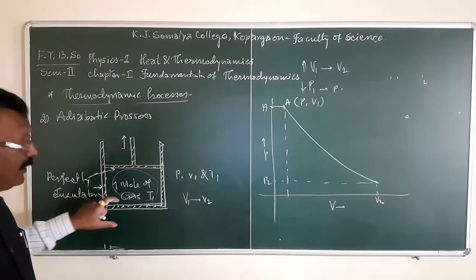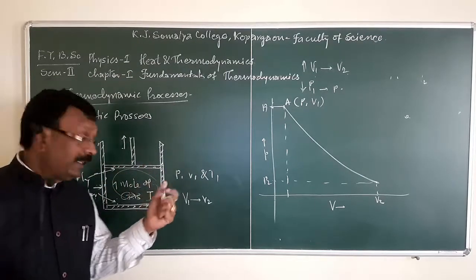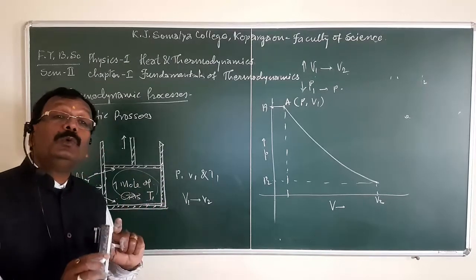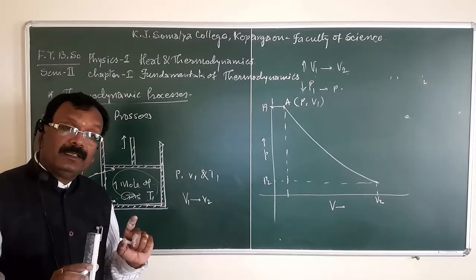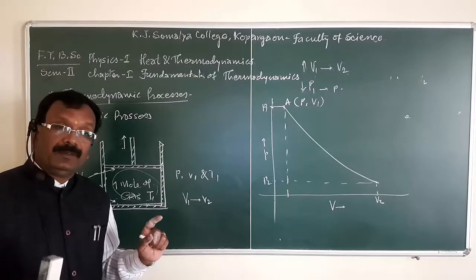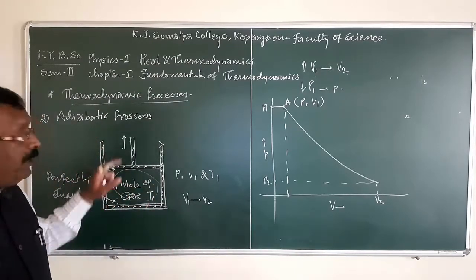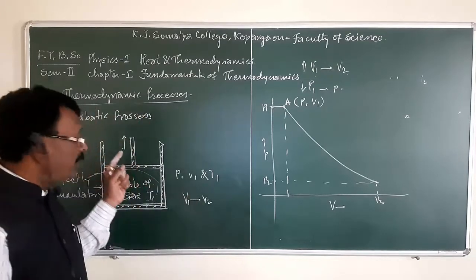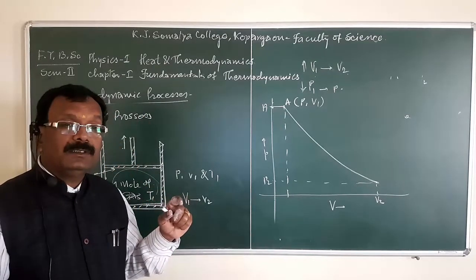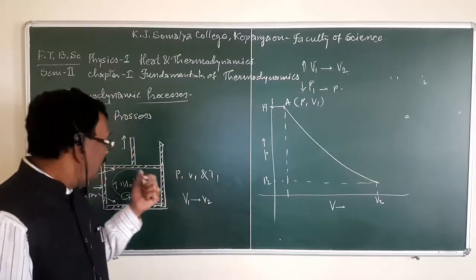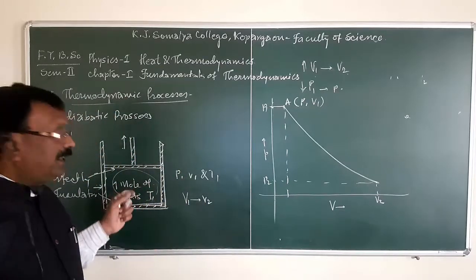When the system is isolated from the surrounding, what does that mean? There is no thermal contact between system and surrounding. And in that case, we can adjust the pressure on the piston so that expansion of the system takes place.